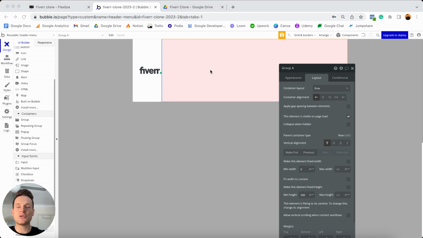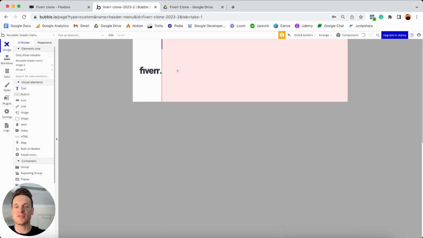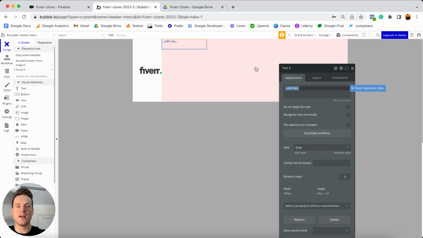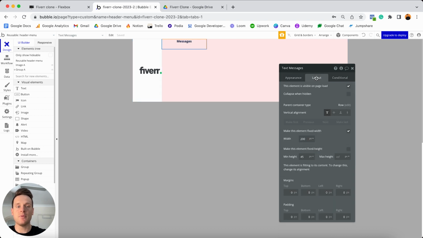And then when it comes to the elements inside of this group, I'd like to display the name of some pages that I'm going to allow someone to navigate between. So I'm going to scroll on up to my visual element, and I'm just going to add in a couple of different text elements. I'm going to add the first one in here, and this is just going to display the word messages. When it comes to this text element, I'm also going to remove the style of this because I'd like to bold this text as well as align this in the center of the element itself. I will then jump to my layout tab because I'll need to update the responsive settings for this text element.